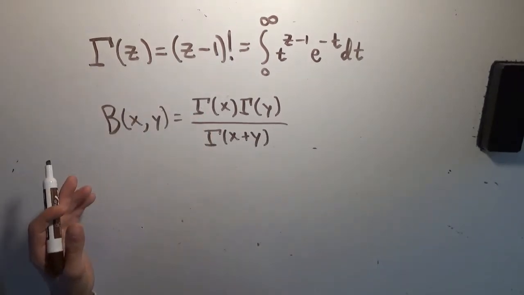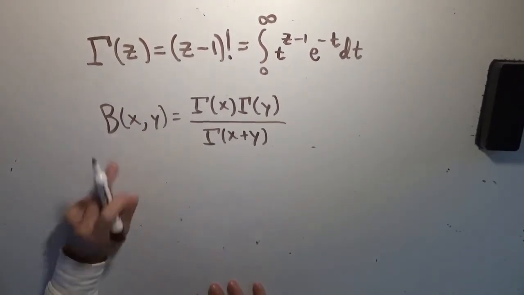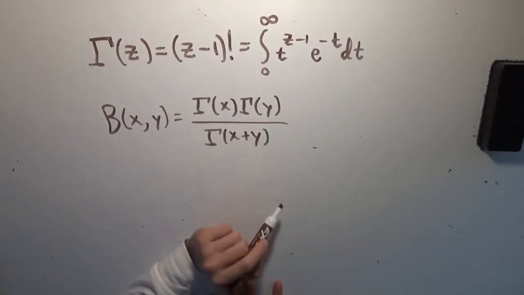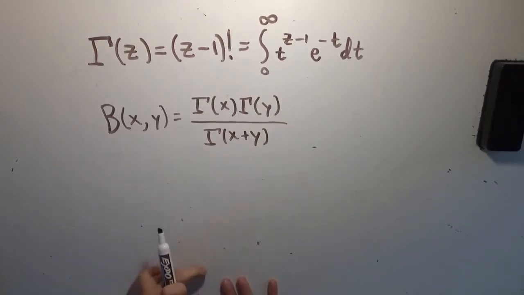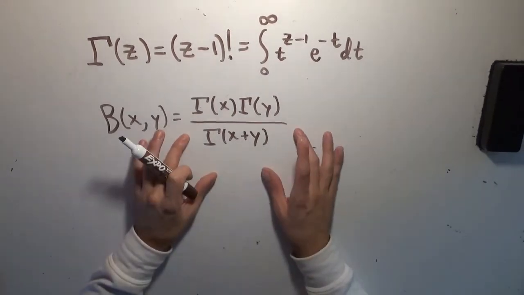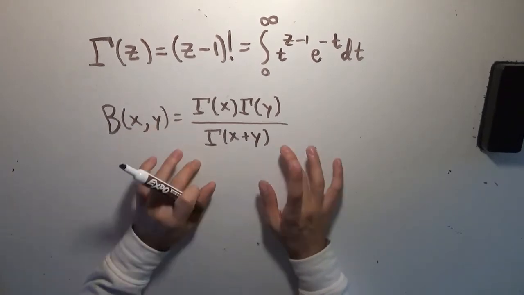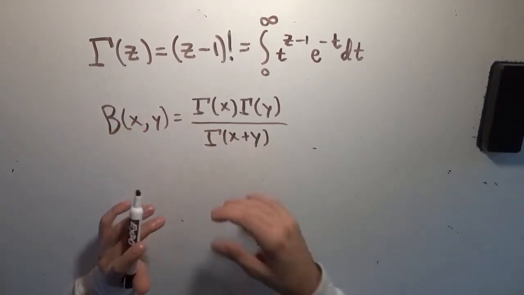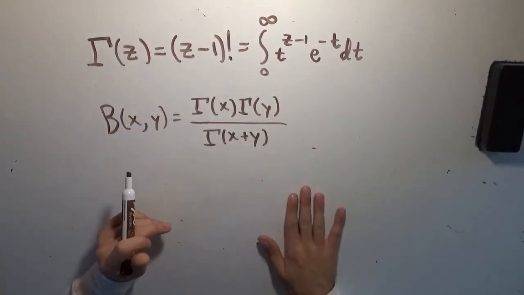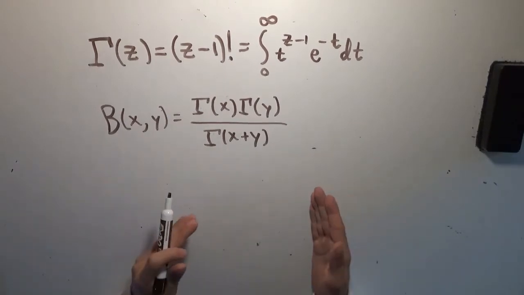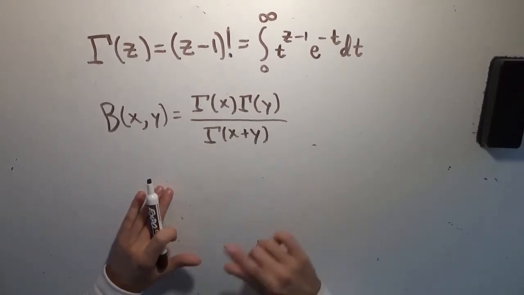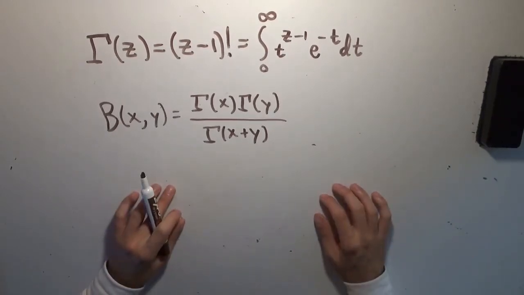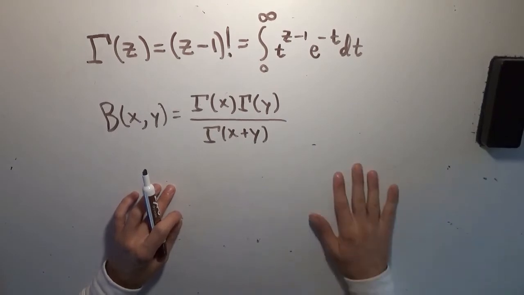And we have this rather strange definition over here, that capital beta, not b, capital beta, of x comma y is equal to gamma of x times gamma of y over gamma of x plus y. And this may seem like a strange thing to formulate as a quantity, but when we investigate how we actually get to this by considering the product of the top two gammas, you'll see that this falls right out of the math, and we'll end up with a very interesting relationship with regards to what exactly the beta function equals. And it's a very nice integral in the end. And we're going to reveal a couple more ways of writing it, one of which I've already used before in a previous video involving trigonometric functions, so we'll cover those as well in the video.